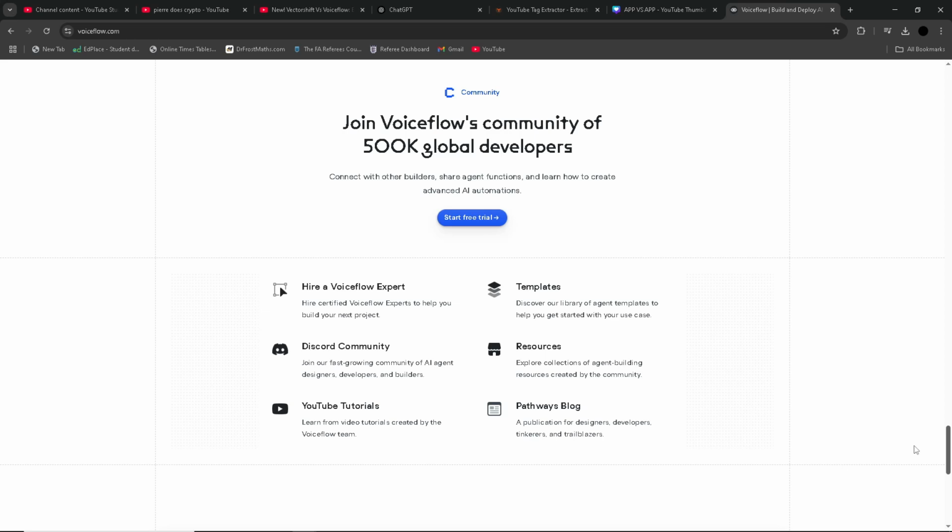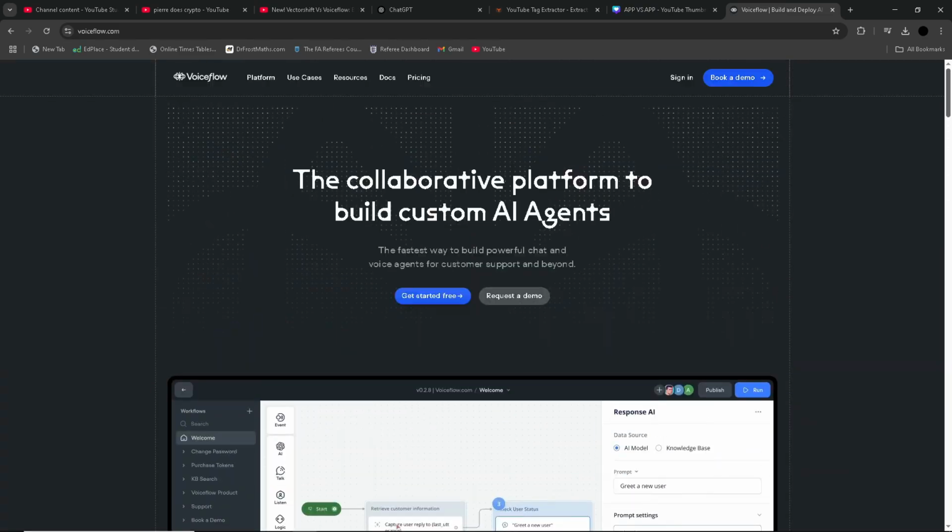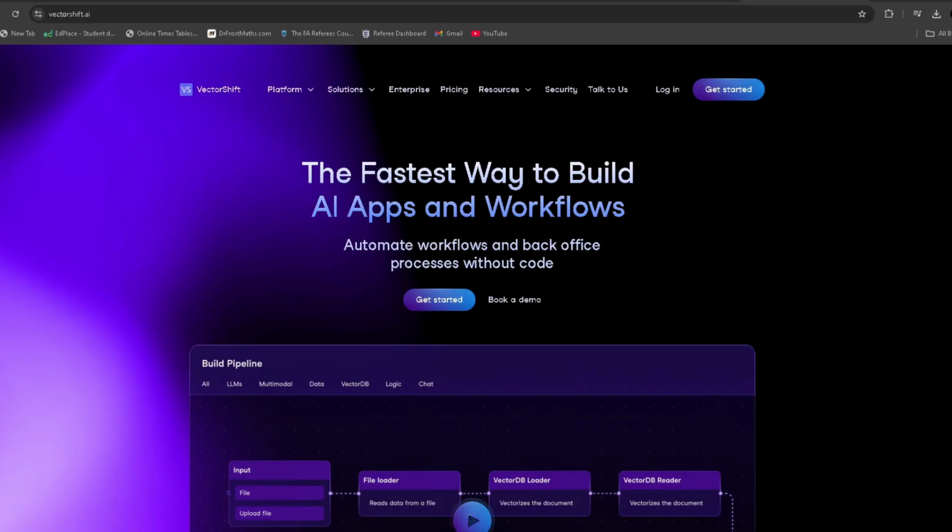In summary, Vectorshift is ideal for those looking to make data-driven decisions, while Voiceflow is perfect for those who want to create a voice-powered app with no coding knowledge.